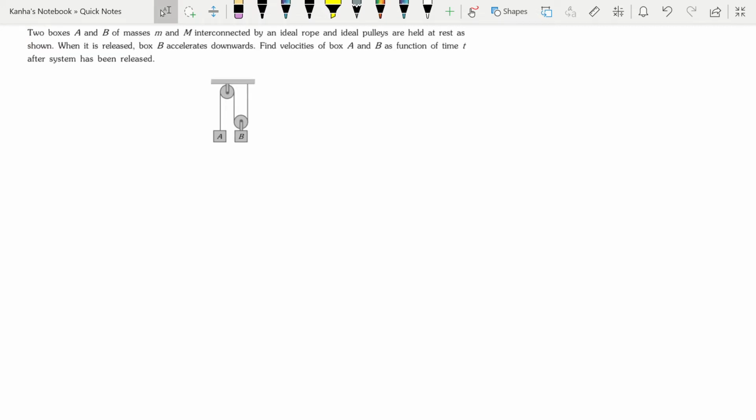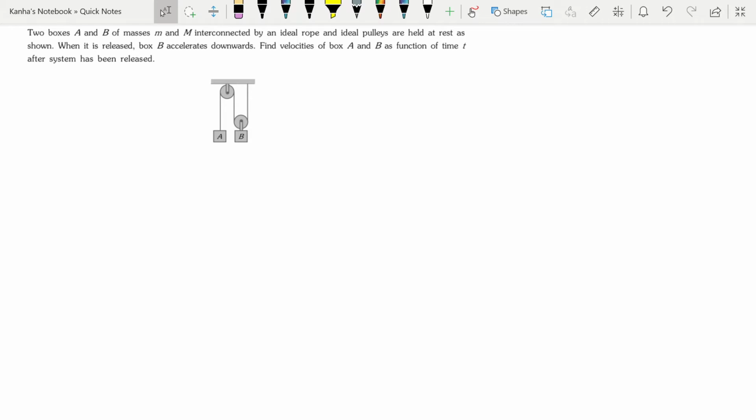So let's look at another question, which is two boxes A and B of masses small m and big M, interconnected by an ideal rope, and ideal pulleys, held at rest as shown. When this system is released, box B accelerates downwards. You are then asked to find the velocities of boxes A and B as a function of time t.